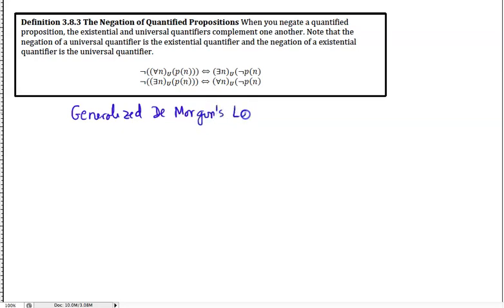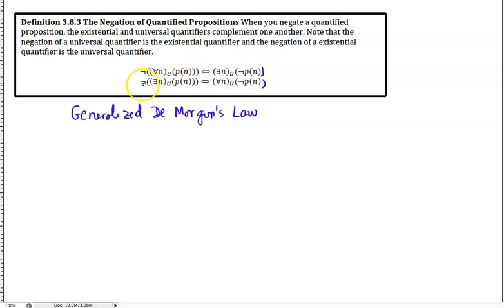And remember, De Morgan's law gives you the rules for negating composite propositions with and or. Okay, so we can look at the first statement here. If I'm negating the universal quantifier, for all n, P of n is true, the negation becomes there exists an n in the universe such that P is not true for that n.